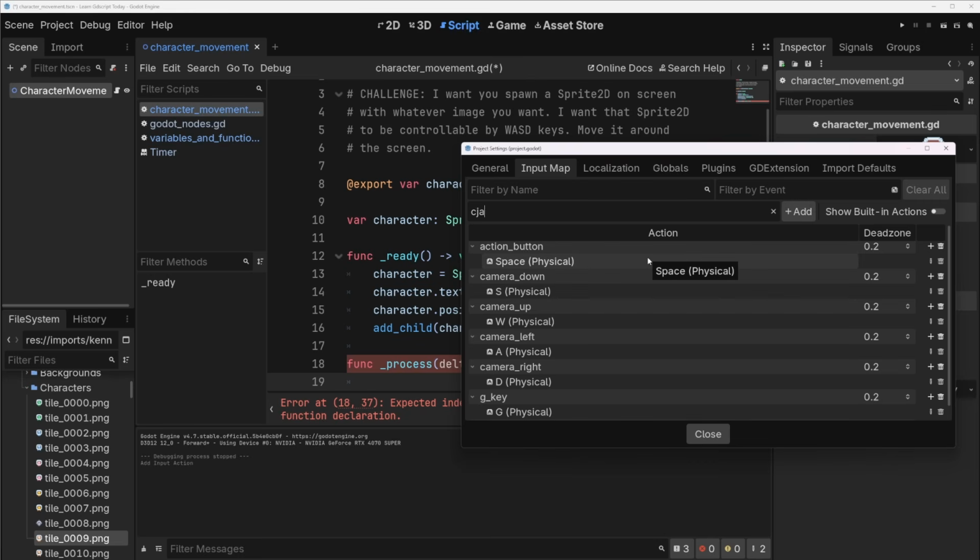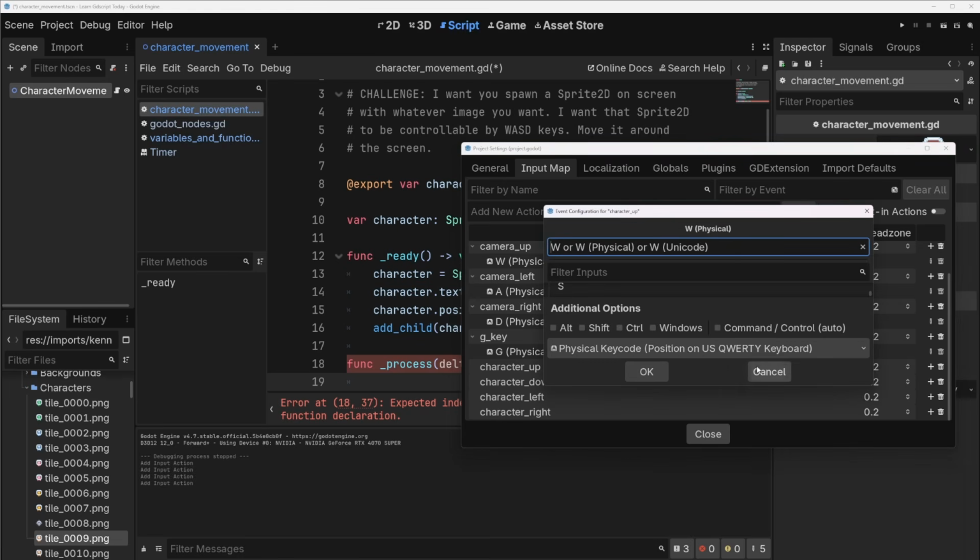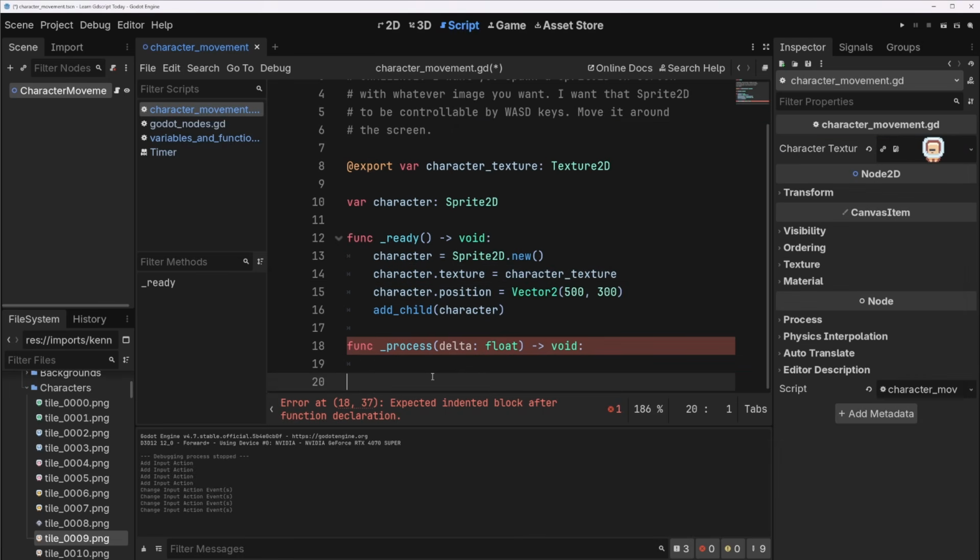Add character down, add character left, character right, and we can give these WASD: W, S, A, and a D. Okay, terrific. Now we can check for that.